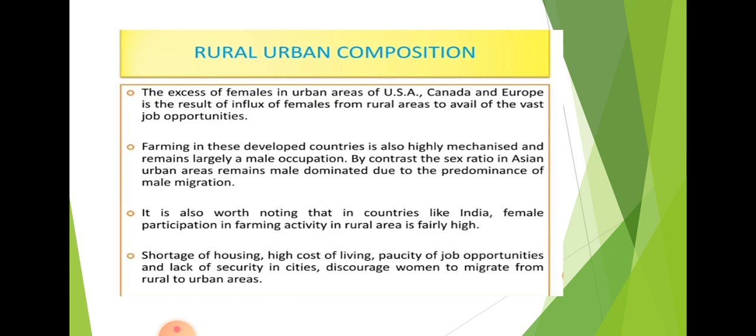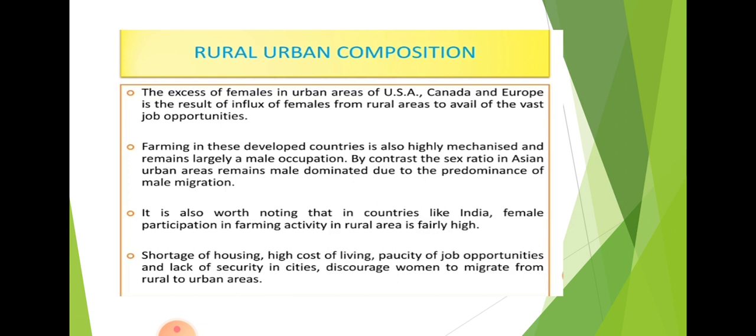Simply read what urban and rural composition is, then read the definition of villages and urban or rural areas. Then see what difference you can find in the urban and rural composition of developed and developing countries. The main difference is that in developed countries the male numbers are higher in villages but female numbers are higher in town areas. But in India, Bangladesh and Sri Lanka, the scenario is opposite.